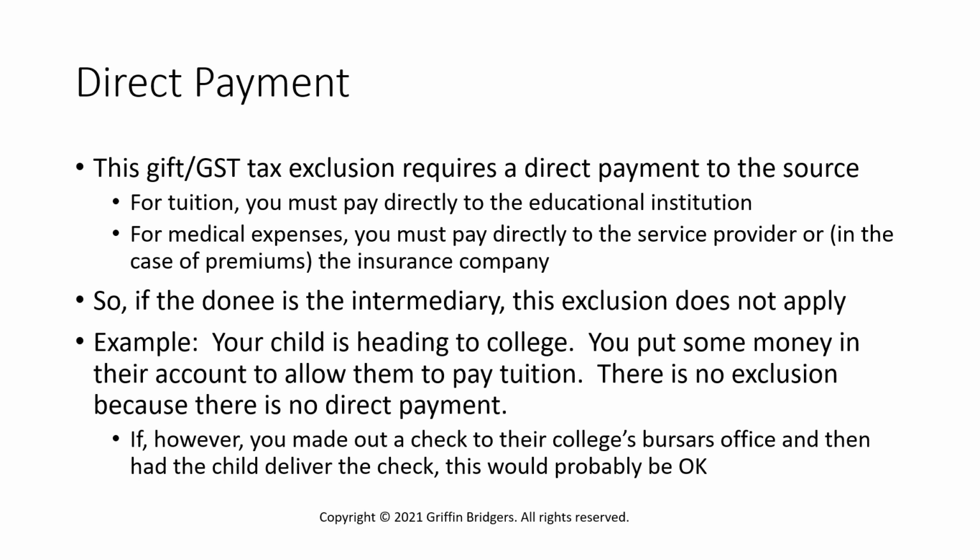So, what is the direct payment exclusion? This is also known as the qualified transfer exclusion under the language of both code sections, but I'm going to use direct payment to describe the mechanics of this because you have to have a direct payment to the source. So, in the case of tuition, you have to pay directly to the educational institution. And in the case of medical expenses, you have to pay directly to the medical service provider. Or if you're paying medical insurance premiums, you have to pay those directly to the insurance company.